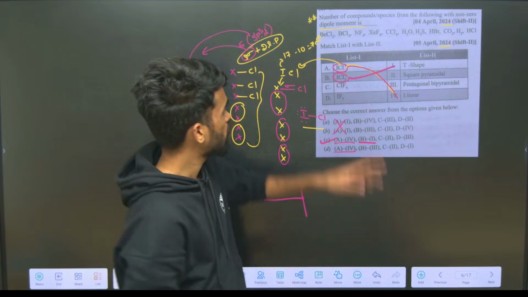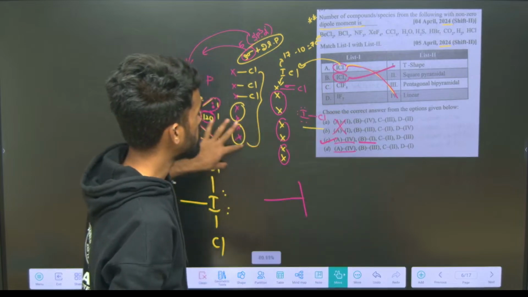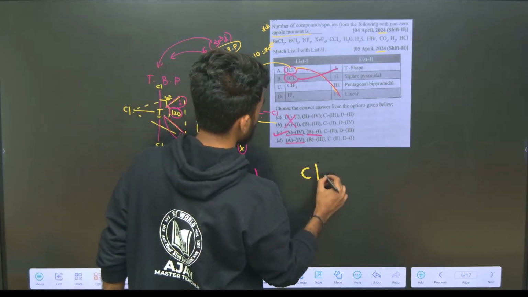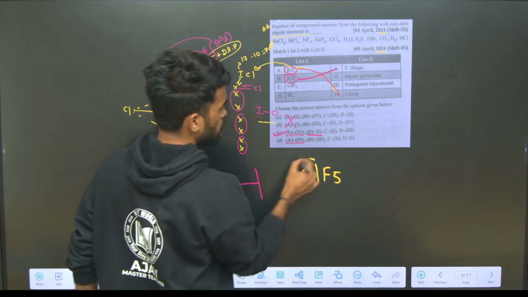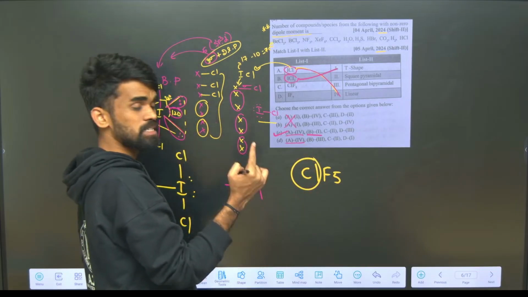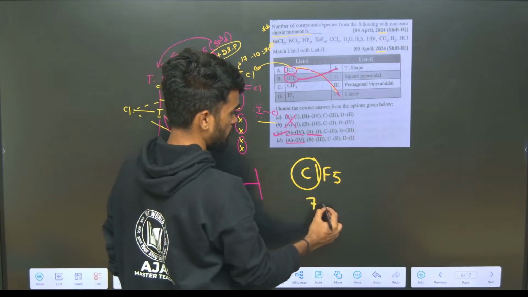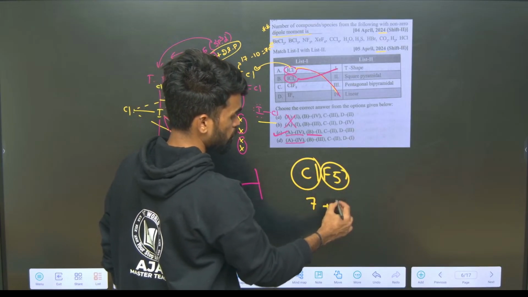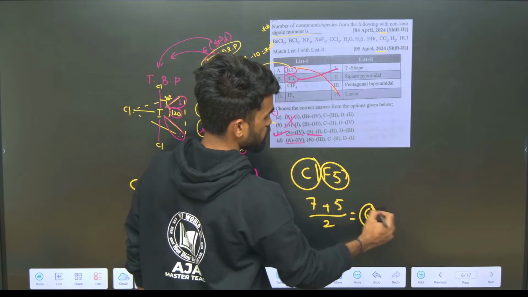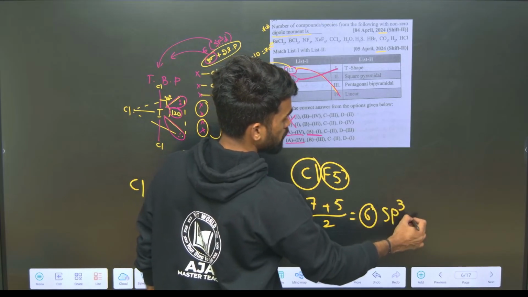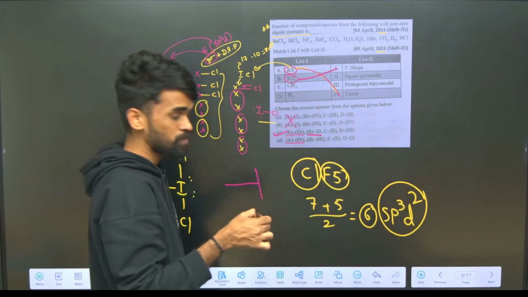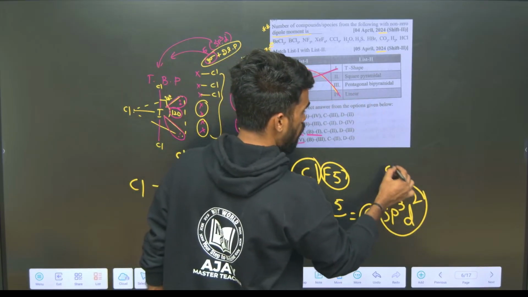If you want, you can verify for other questions also. See, other also interhalogen compounds. So ClF5 is given. So tell me what I told you. Group number of central atom is 17. 17 minus 10, 7 electrons. Okay, 7 plus surrounding atoms are 5 plus 5, 12 by 2, you will get 6. So 6 means what is the hybridization? sp3d2 hybridization. If it is sp3d2 hybridization, your geometry should be octahedral.